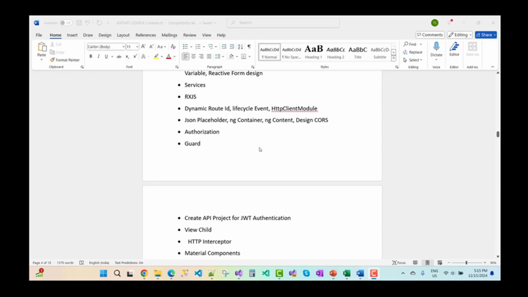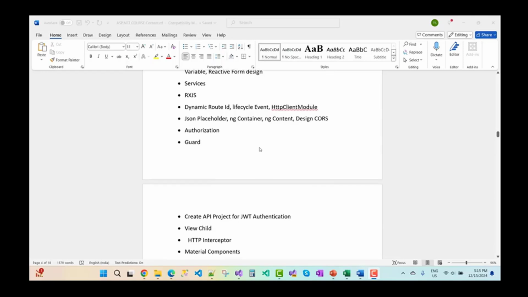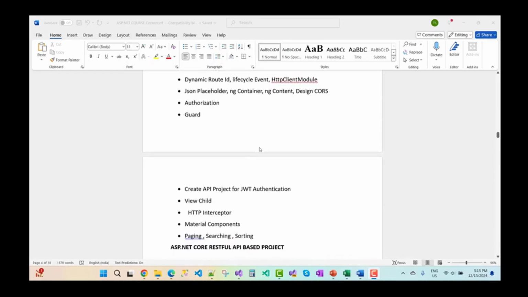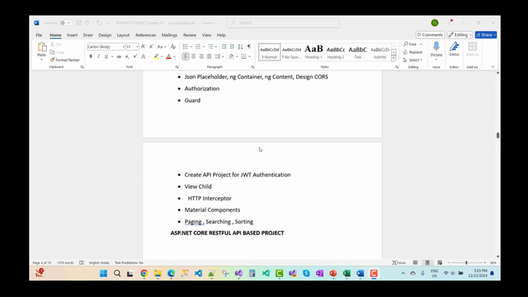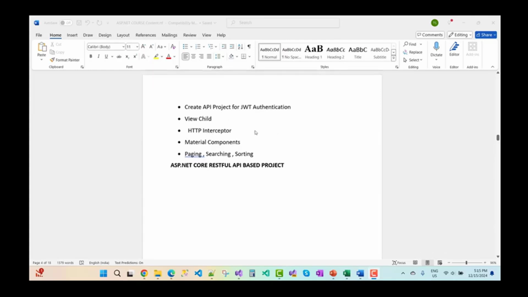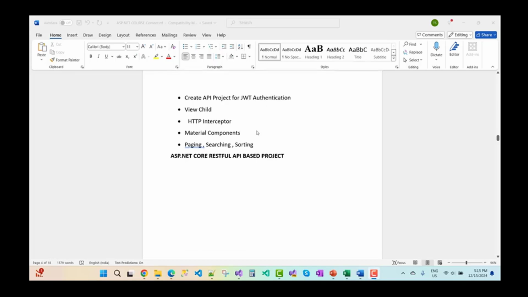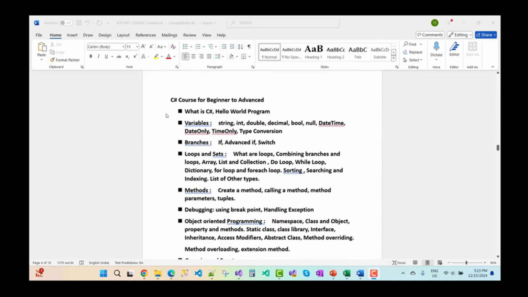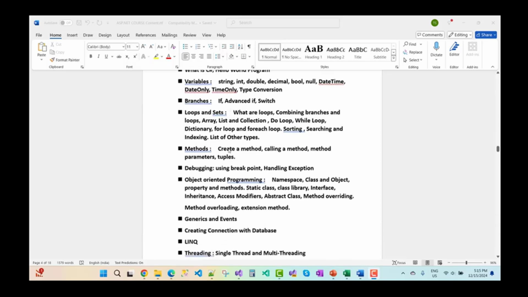Dynamic routing ID, lifecycle events, HTTP client module, JSON placeholder, ng-container, ng-content, design course, algorithm, authorization guard features, and API projects for JWT authentication, view shield, and HTTP interceptors, material components, paging, searching, sorting, and everything. Now the next one is the C# courses, and everything is completed.